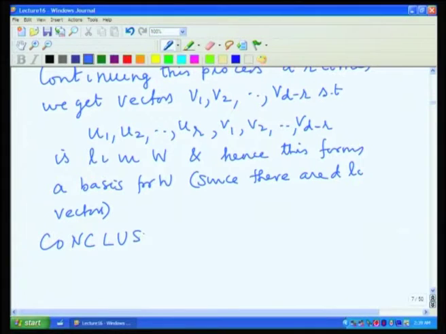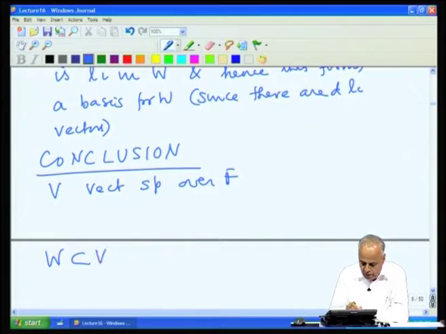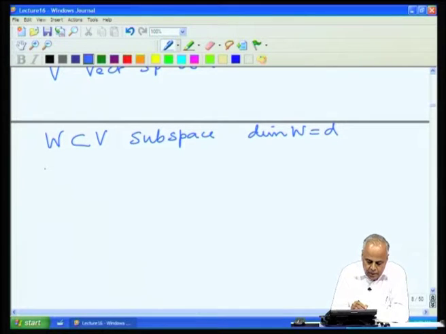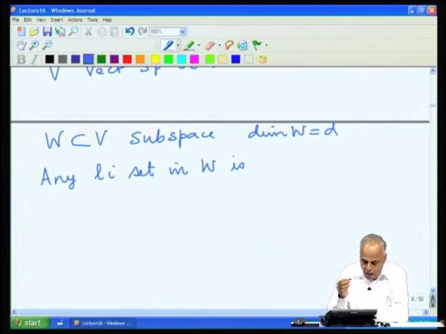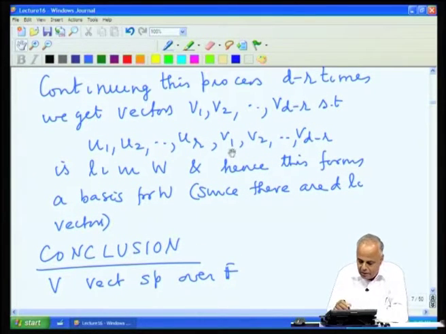So, how do we conclude? The conclusion is that, V a vector space over F, and we have W a subspace in V of dimension D, a finite dimensional subspace, then any linearly independent set in W is, as in case 1, either already a basis for W, or if it fails to be a basis, we can append vectors to it, enough number of them, so that it forms a basis.